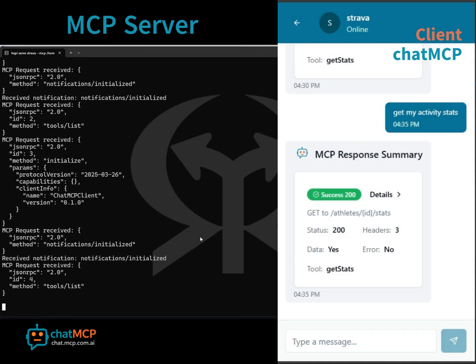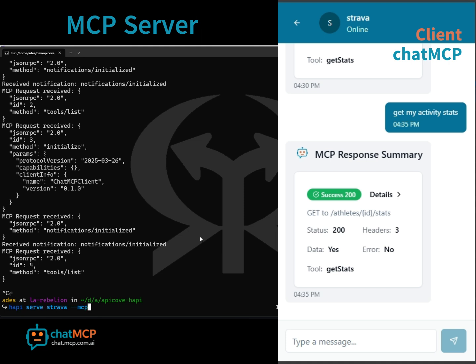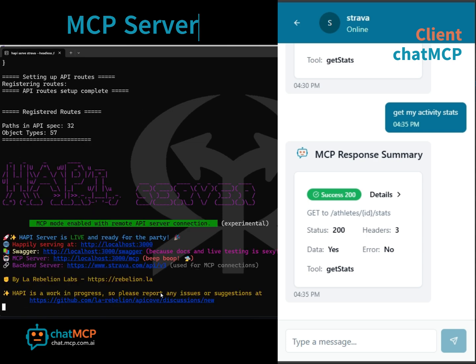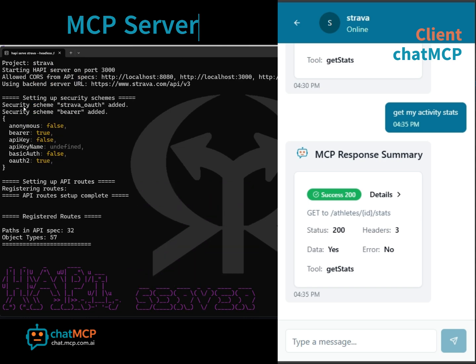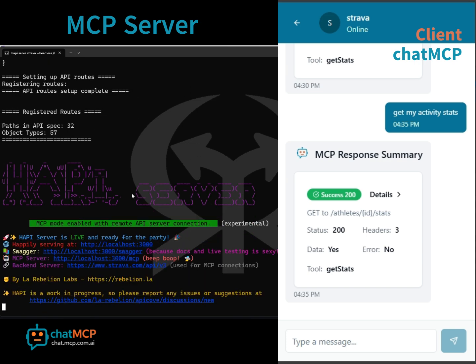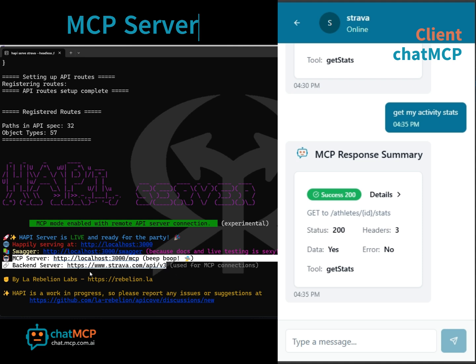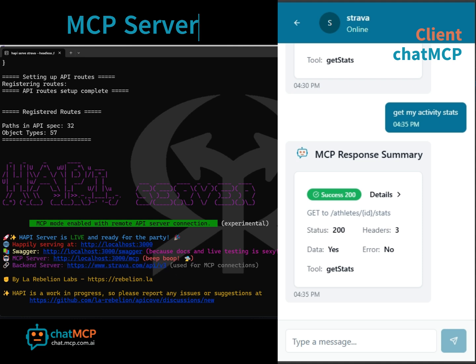Now, let's do the same, but now let's start the HAPI server in headless mode. Headless mode is going to consume the endpoint directly from the production server, and that server is provided in the Swagger specifications. Here you see that we are using the backend server Strava production. The MCP server is local, and the endpoint again from production.